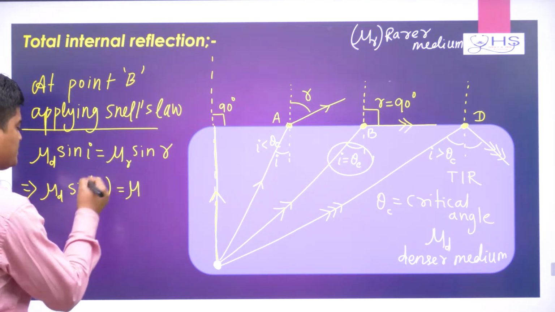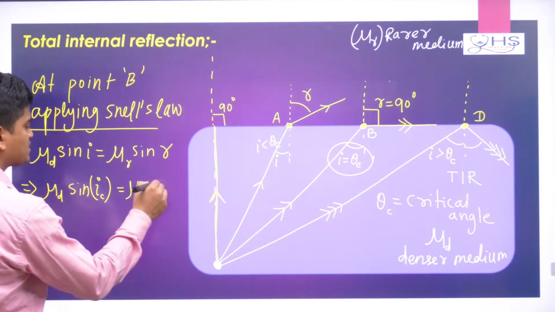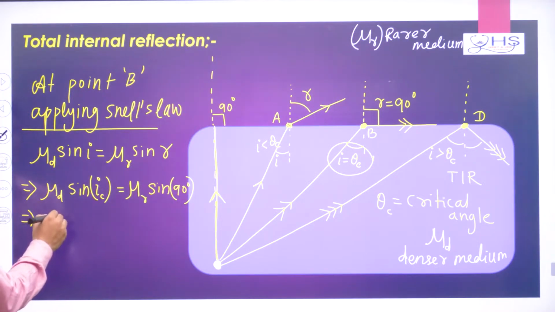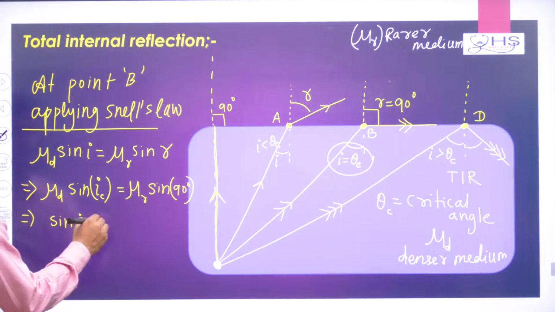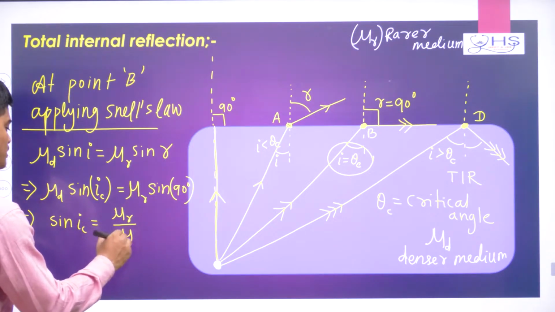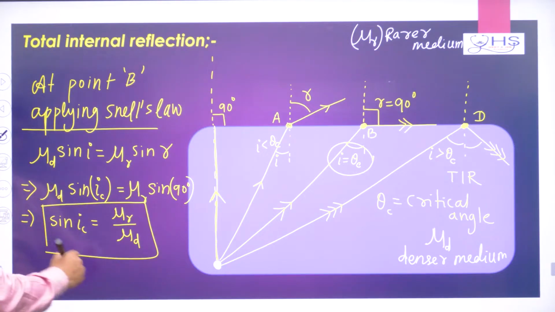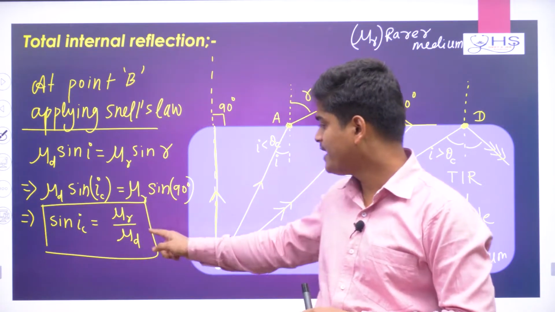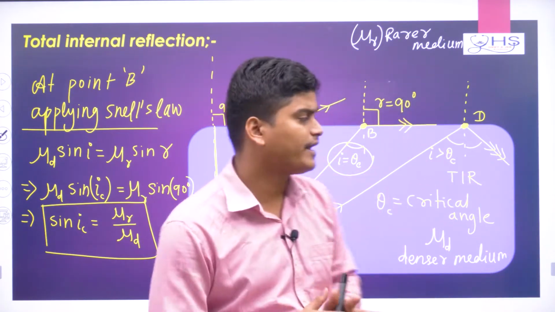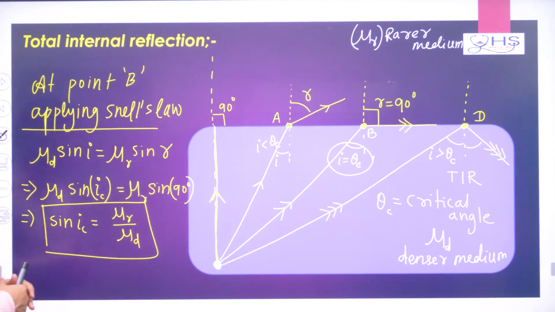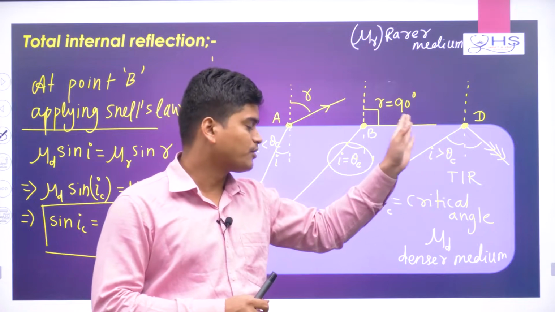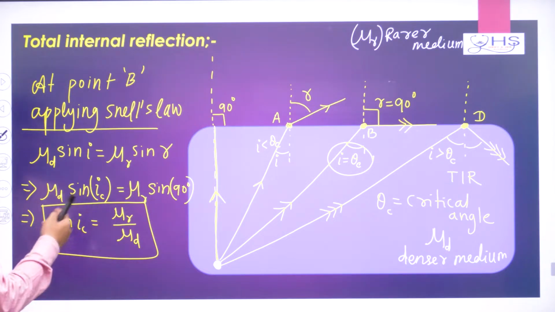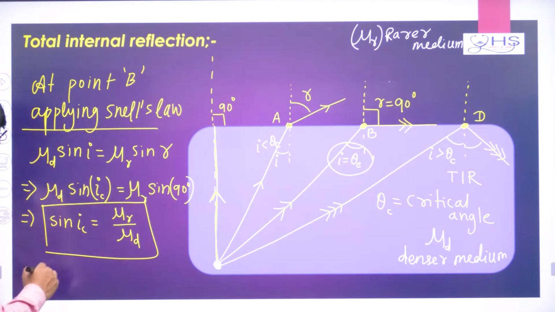Otherwise you write here I c. Now mu r you keep as mu r. Sin R is how much? R is nothing but 90 degrees. Now if you calculate this, what is coming? Sin I c is nothing but mu r by mu d. That means your critical angle formula is the refractive index of the rarer medium divided by the refractive index of the denser medium. So this is your critical angle formula. But remember, for total internal reflection, whatever value of sin I c is coming, from here you can find I c also.